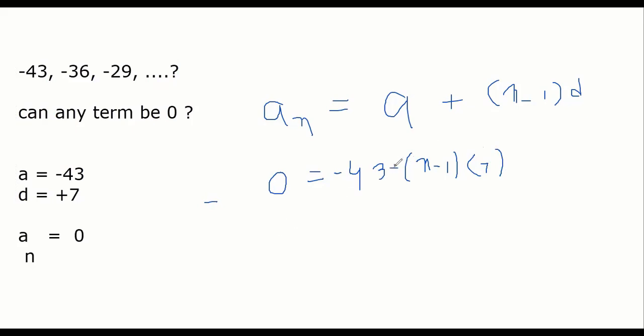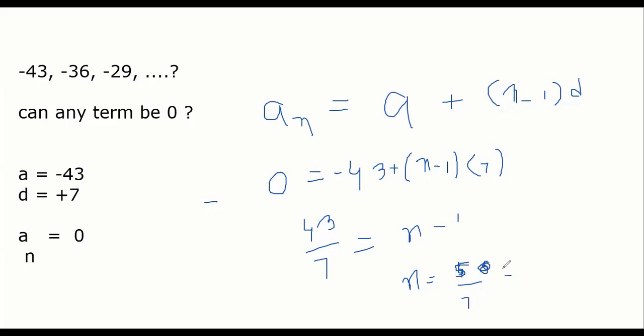43 plus... equal to. Correct? 43 by 7 equal to n minus 1, yes sir, or n equal to 43 by 7 plus 1, or 50 by 7. So n is coming as 50 by 7. Matlab kya hai? You don't have to find out the number now.